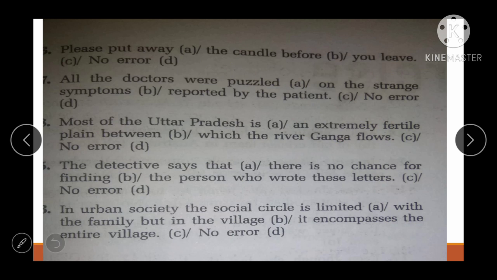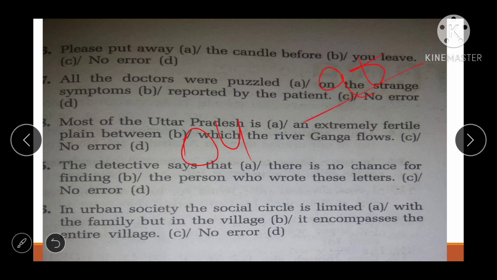Okay, so next one is please put away the candle before you leave. See friend, there is nothing like put away. Okay, there is nothing like put away. You have to replace this word. Alright, either it is put off or put out. Okay, so correct answer will be A. Next one is all the doctors were puzzled. Okay, all the doctors were puzzled on the strange symptoms reported by the patient. So correct answer will be all the doctors were puzzled. It's correct. At on the strange at the strange, right?